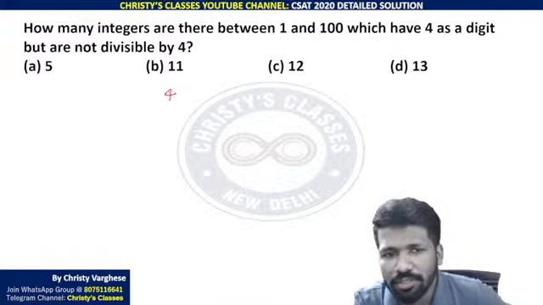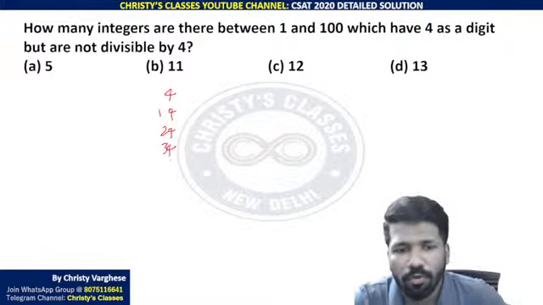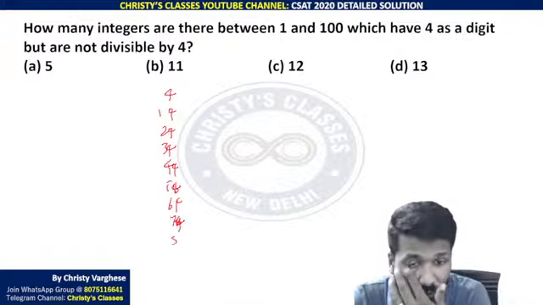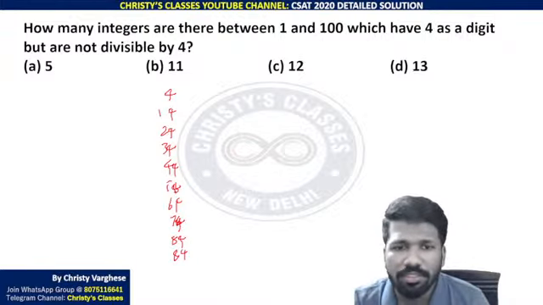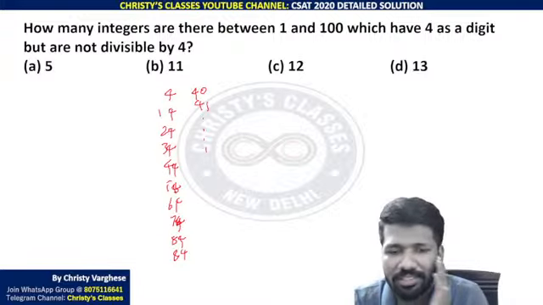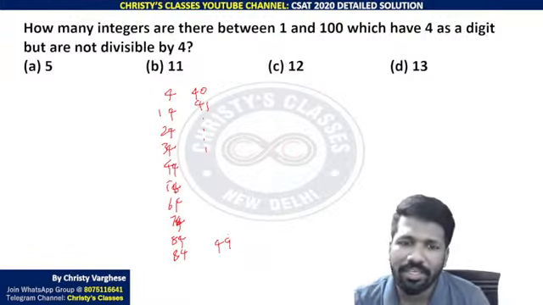Unit place 4 means 4, 14, 24, 34, 44, 54, 64, 74, 84, 94. And tens digit 4 means 40, 41, 42 up to 49. These are the only 20 possibilities where 4 is there as a digit.